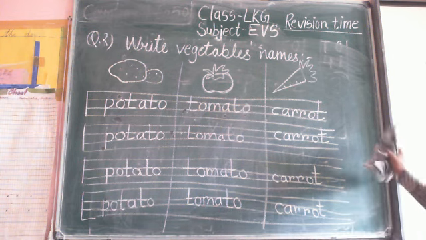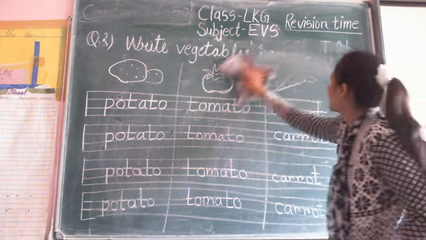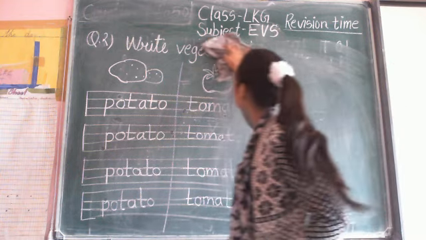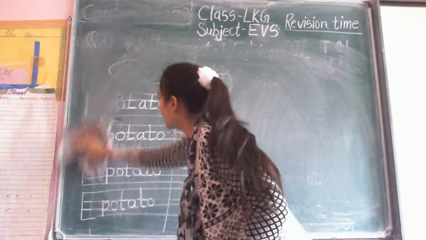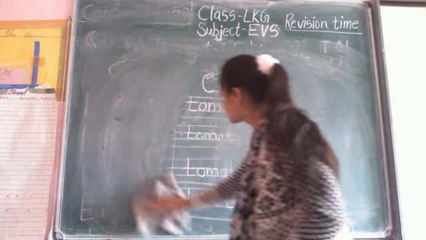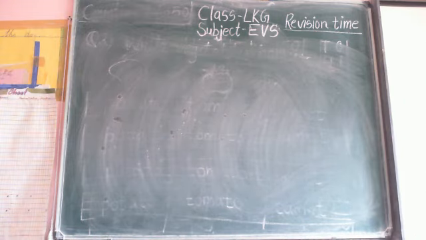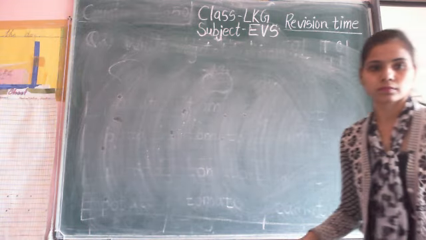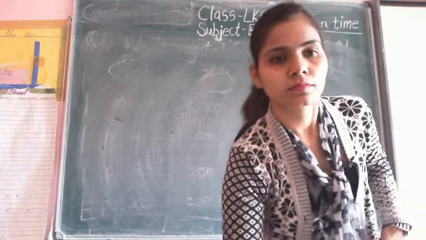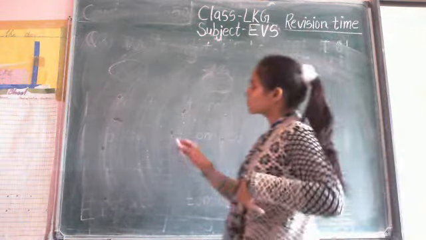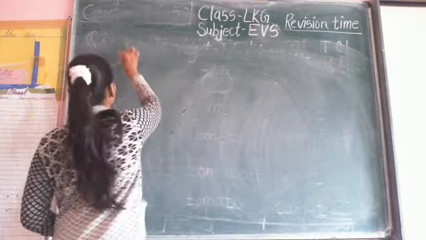Okay. Now start odd one out. Number 3. Write down number 3. This is question number 3.